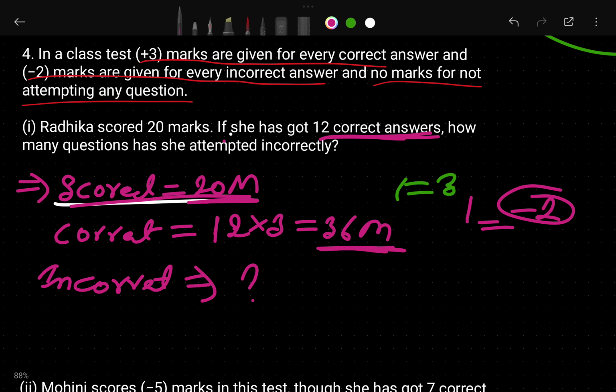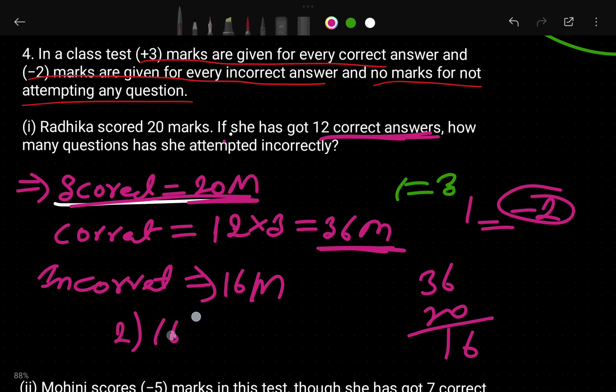So the total for correct answers is 36. How many has he scored? He has scored 20. So it means 16 marks were lost for the incorrect answers. When we divide 16 by 2, it is 8 only. Why? Because how many questions did he attempt wrongly? 8 questions he attempted wrong.